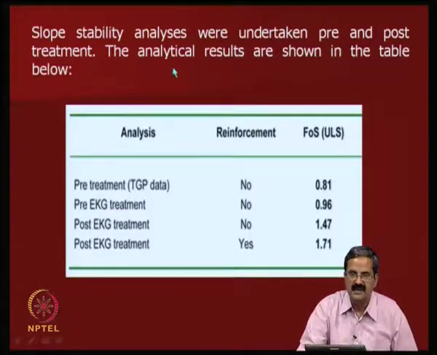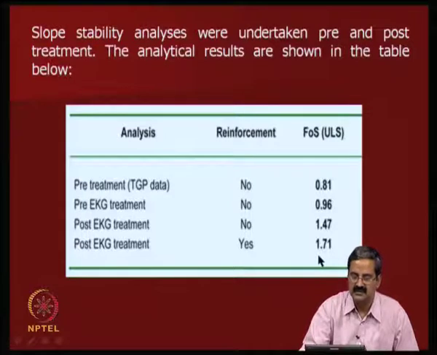After that they did the slope stability analysis, and they find that before the treatment the factor of safety was 0.96, so less than 1. Without reinforcement the factor of safety was 1.47, and with it, it is 1.7, so it has increased. One can see that it is a very good treatment in this particular case, and it is a trial example.